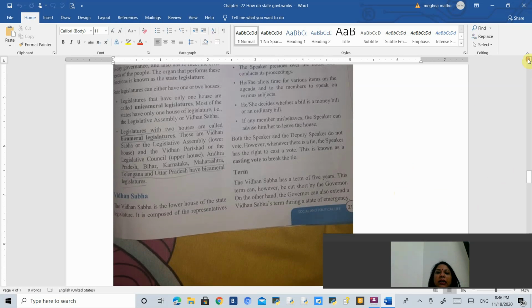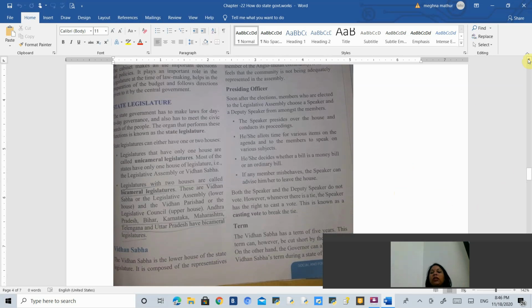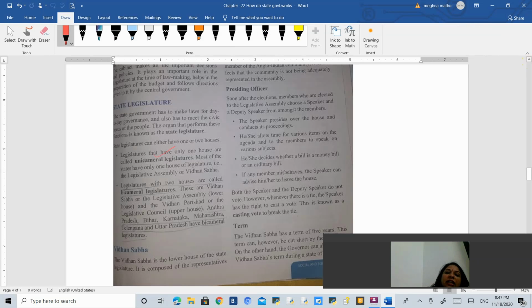So now, first of all, what is the legislature? Legislature is one in which the government makes laws. They take day-to-day decisions. That is called a state legislature. Now we will talk about how every state has a different kind of legislature. Some have unicameral legislature, which is given over here, and there are certain states which have bicameral legislature.